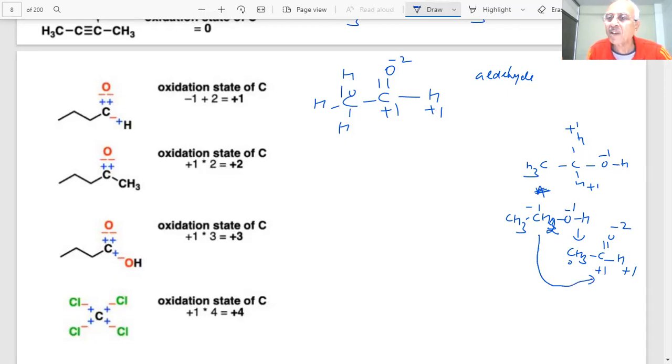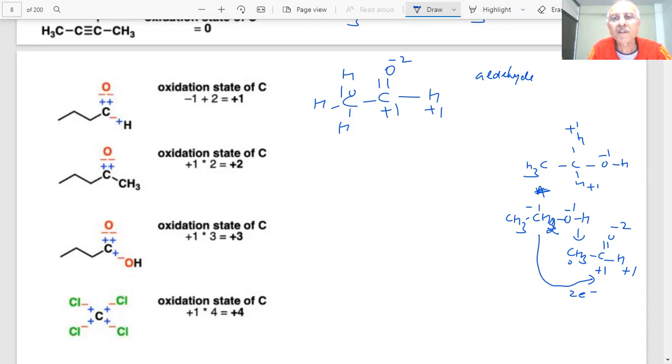How many electrons are involved then? Minus 1 to 0 to plus 1, 2 electrons. Yes, sir. Oxidation. What is oxidation? Increase in oxidation number. How many electrons go there? 2 electrons. Got it? Okay. Just wanted to show certain things. That's why we're discussing. And we have got carbon in plus 1 oxidation state, student.